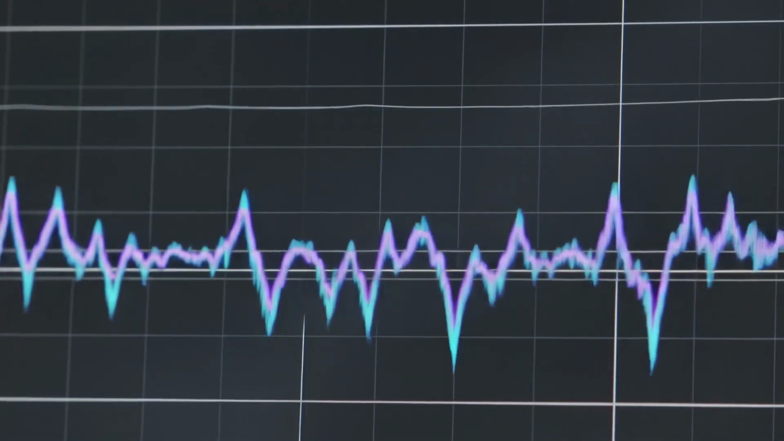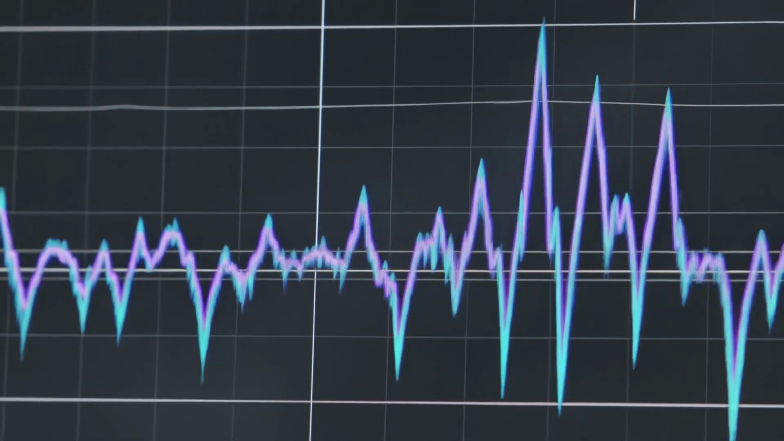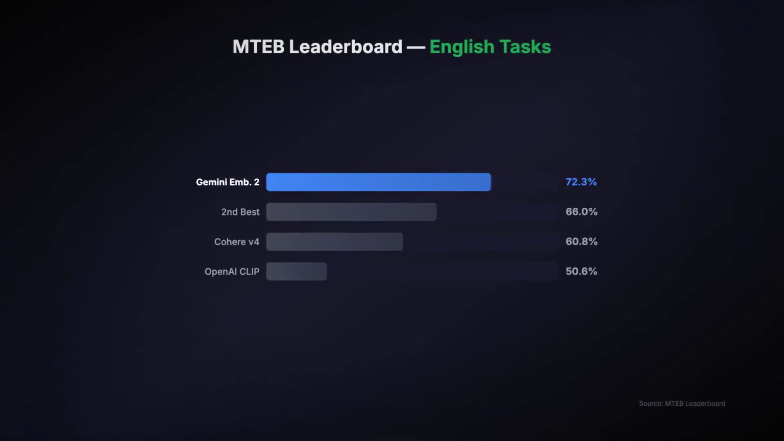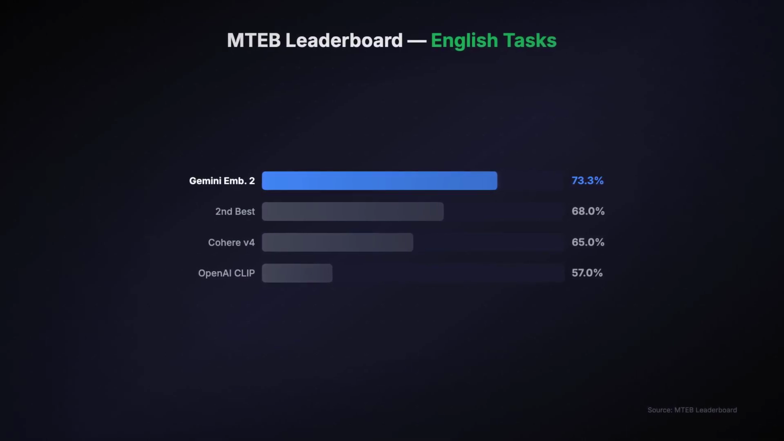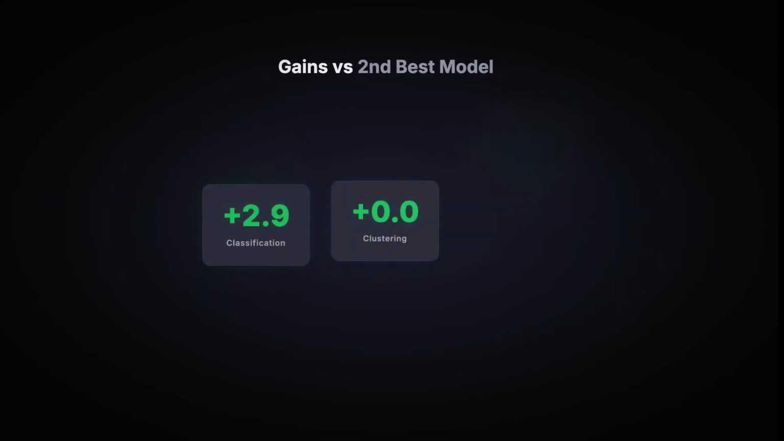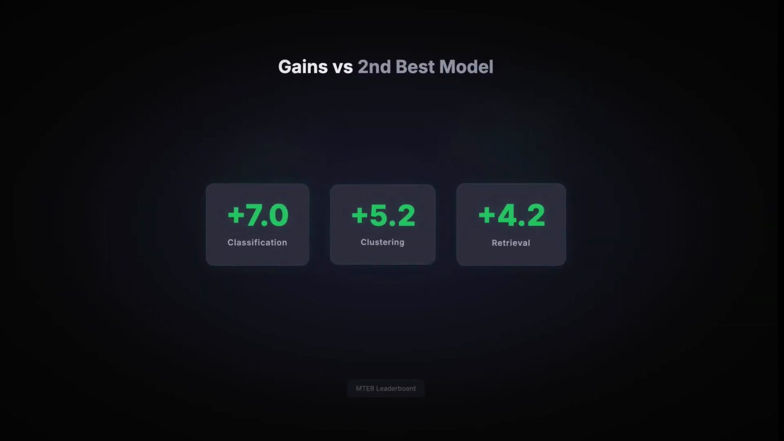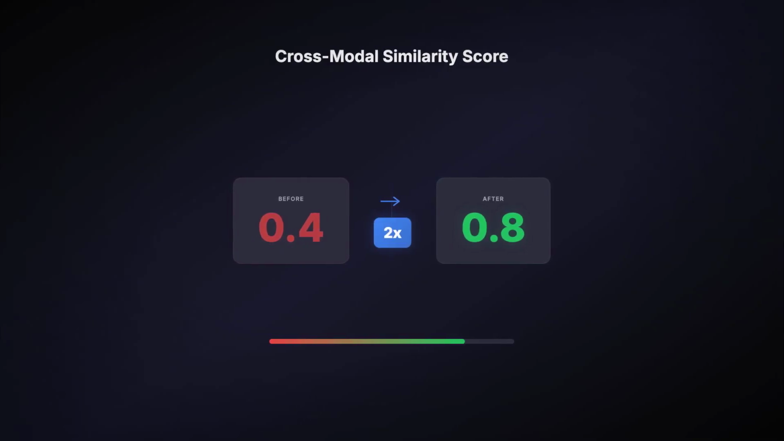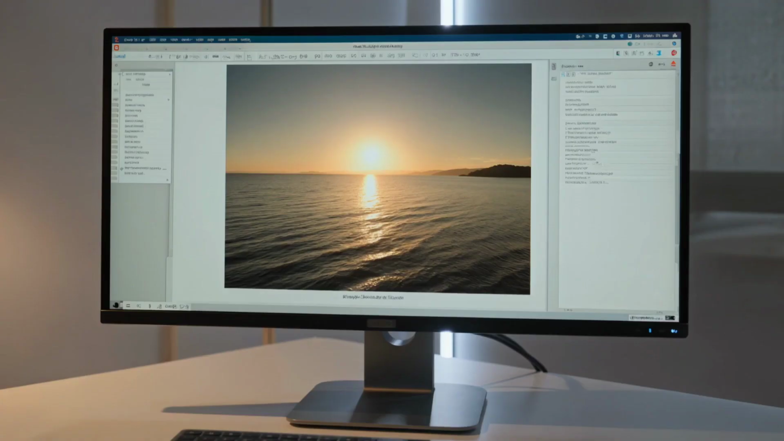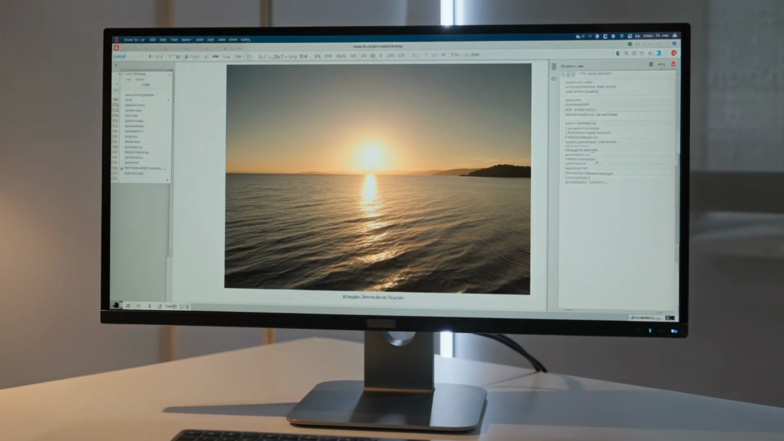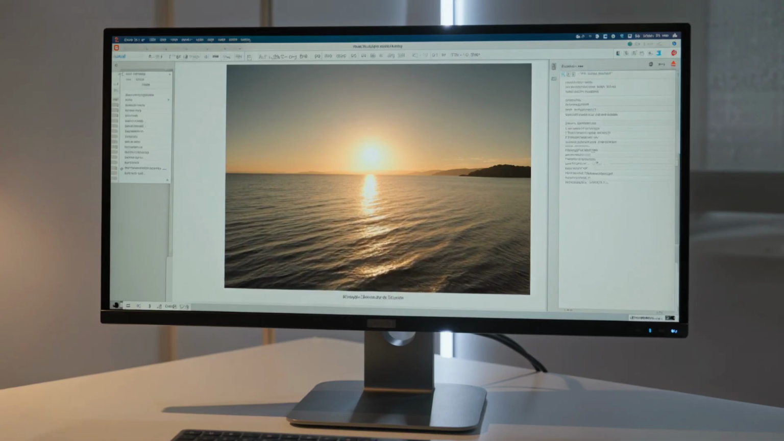But does unified actually mean better? The benchmarks say something remarkable. Number 1 on MTEB, the industry standard benchmark, 73.3% on English tasks, 68.32 on multilingual, plus 7.1 on classification, plus 5.3 on clustering, plus 4.3 on retrieval, all versus the second best model. Cross-modal similarity? It jumps from 0.4 to 0.8, essentially doubling how well the model understands that a photo of a sunset and the words "golden hour over the ocean" are the same concept.